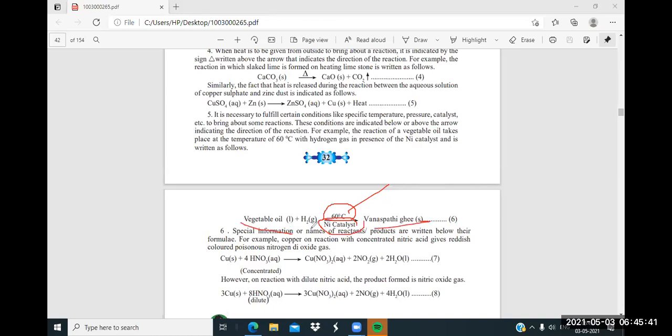From vegetable oil we require vanaspati ghee. Then hydrogen gas we have to use, as well as the temperature should be only 60 degrees, not more or less than it, and a catalyst is used. Okay, getting it, students?